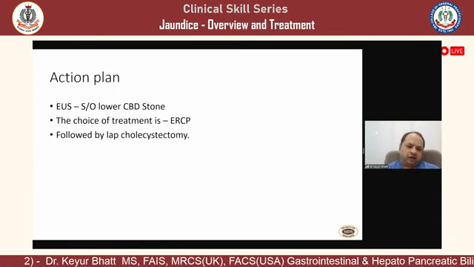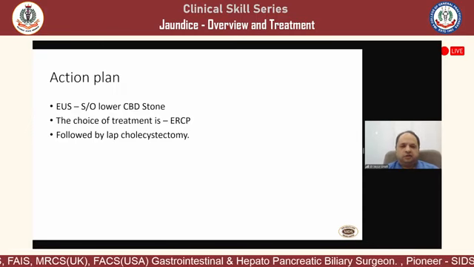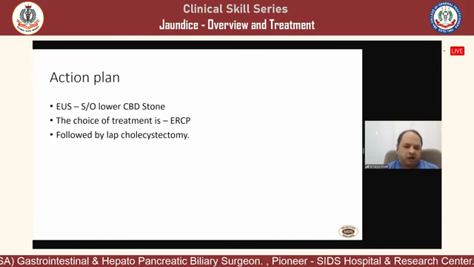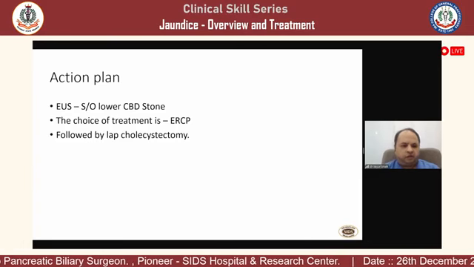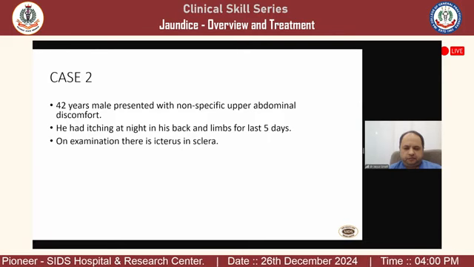Again, a lap chole can always be planned. If we have done ERCP today, next day is the best time to do a cholecystectomy unless the patient is having pancreatitis or any other complication. Usually the cholecystectomy can be done on the very next day of ERCP, which is done for the CBD stone.